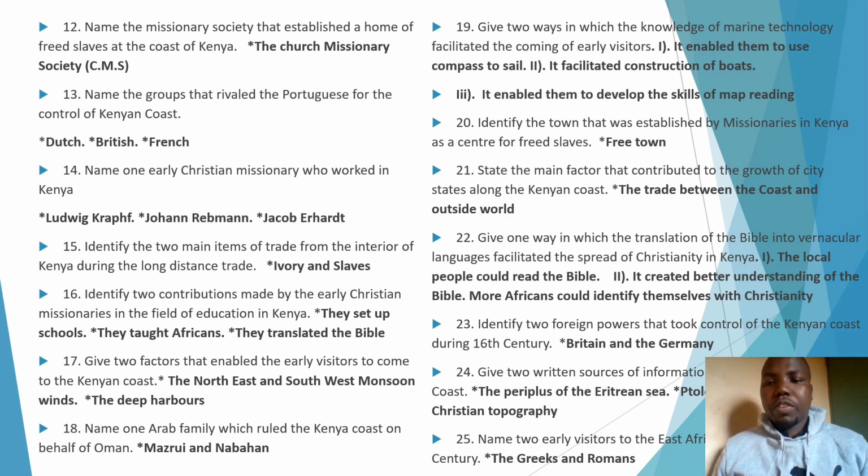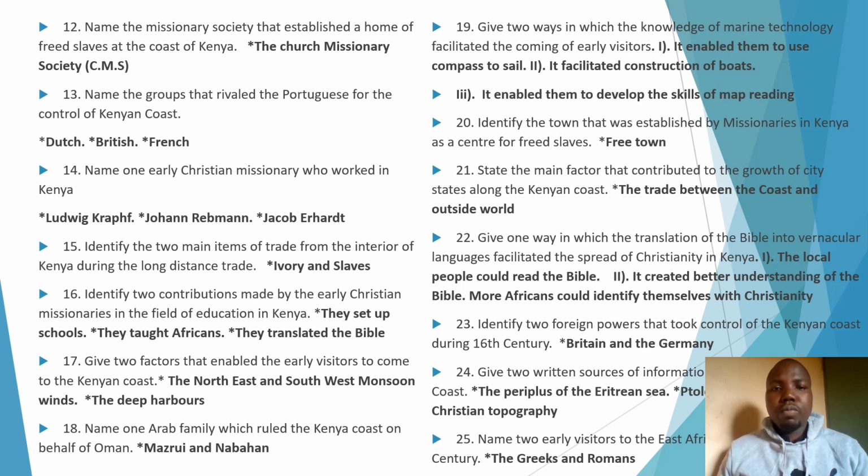Remember, we have several missionary societies, and in this case, we have asked about the missionary society which established a home for freed slaves on the East African coast. Now, we have this missionary society known as the Church Missionary Society. CMS is the missionary society which established a home of freed slaves. For example, they established a home in the town by the name Freetown.